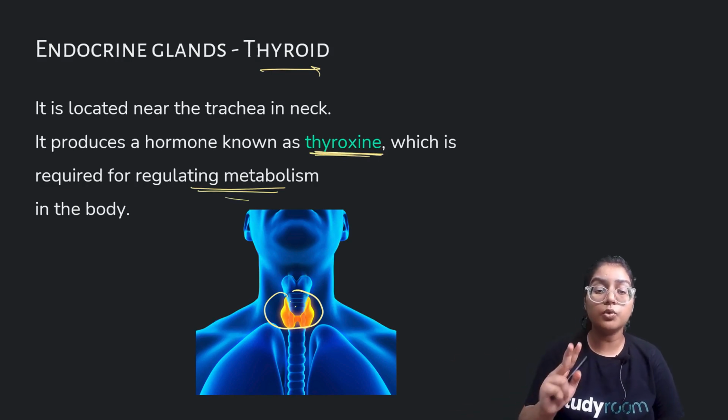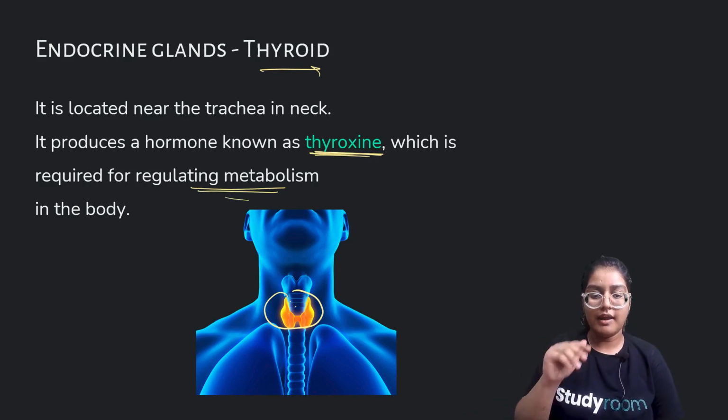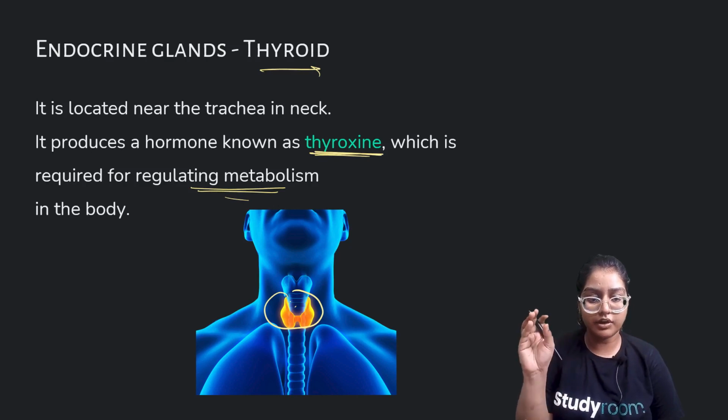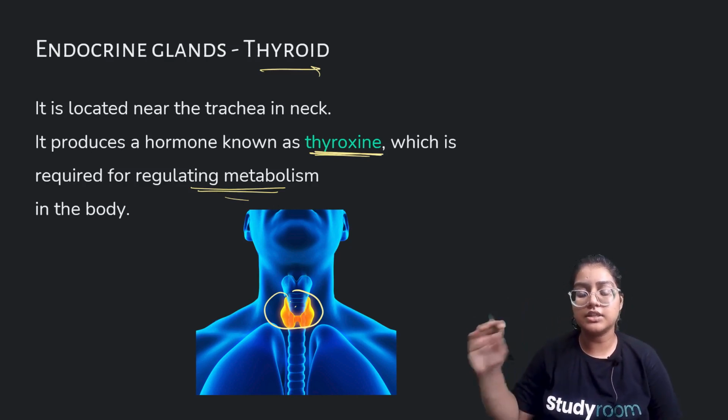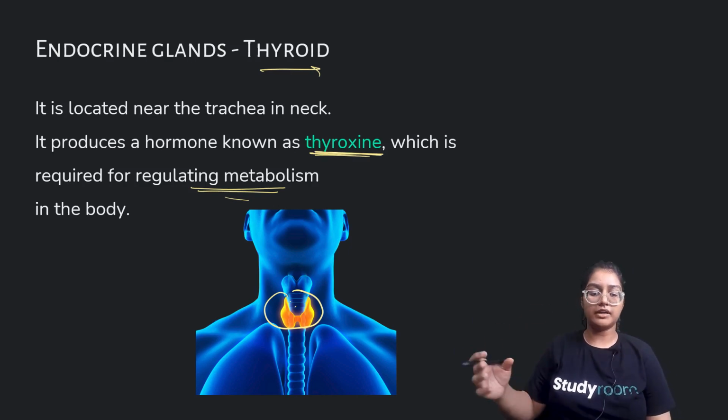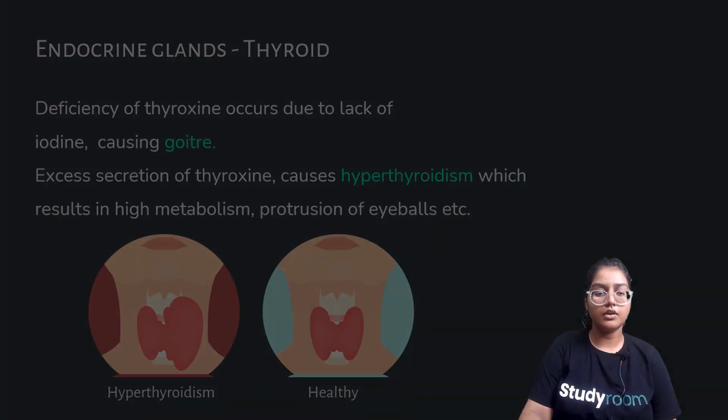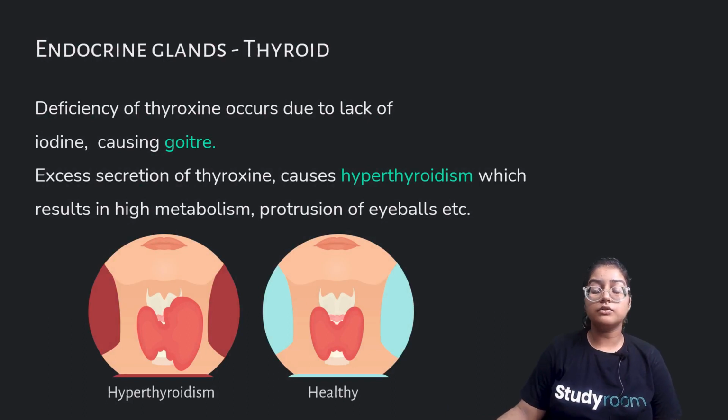So we discussed two glands. You can make a table and write pituitary gland, the function, growth hormone. Then write thyroid, which secretes thyroxine, the function, regulating metabolism in the body. Also, just like we discussed two diseases related to growth hormone,